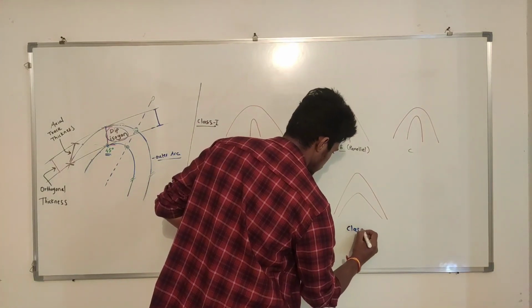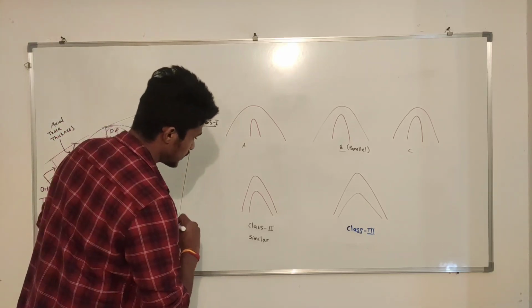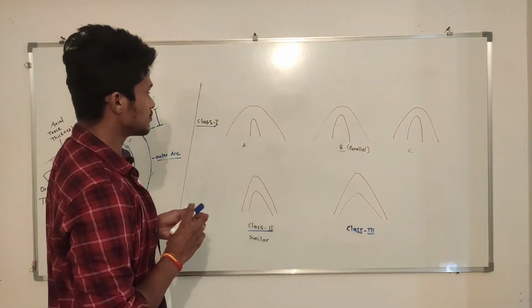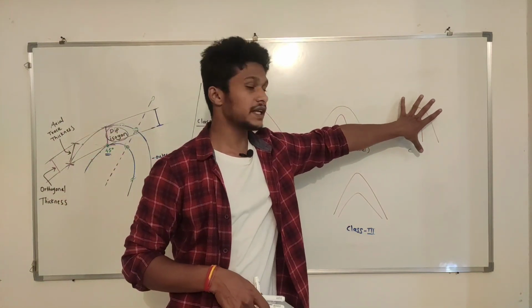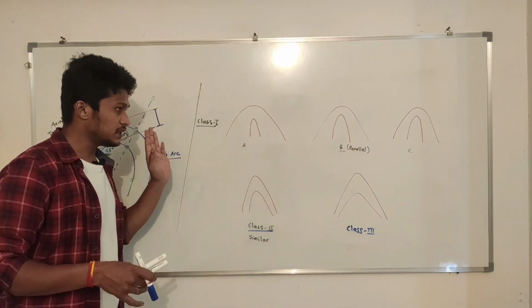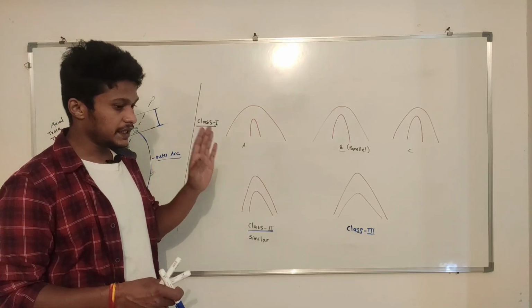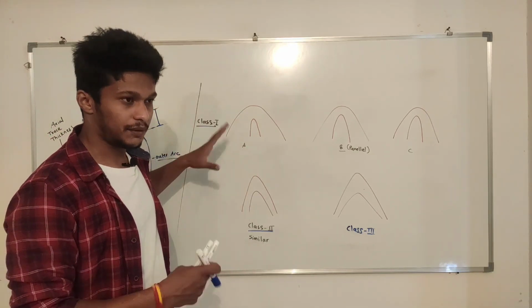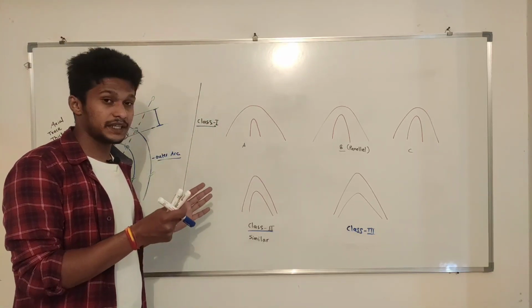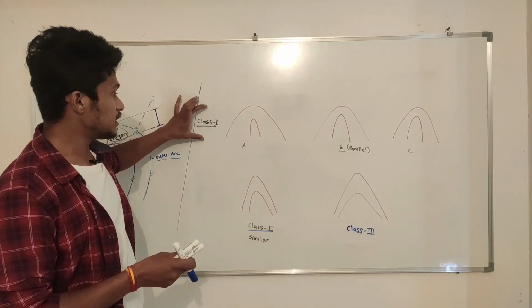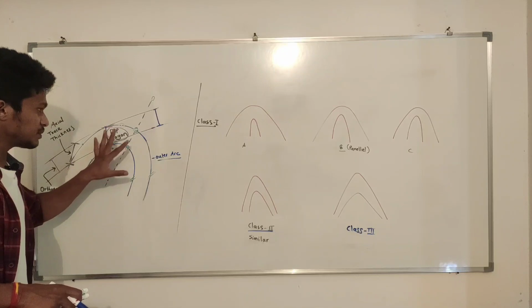This is class 3. Now we can see here I have written some terms. Class 1 is further subdivided into 3 types of folds. Now I'm going to tell one definition for class 1 fold. If any fold shows this criteria, then we can say the fold can be classified under class 1 fold. Now I have explained the curvature concept here, right?